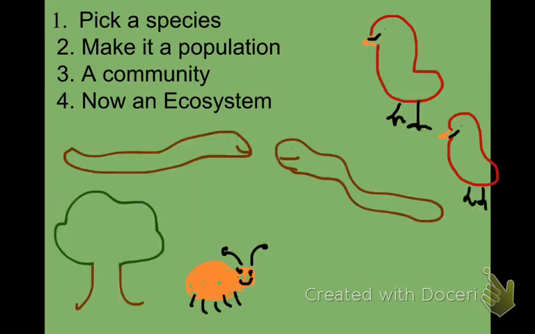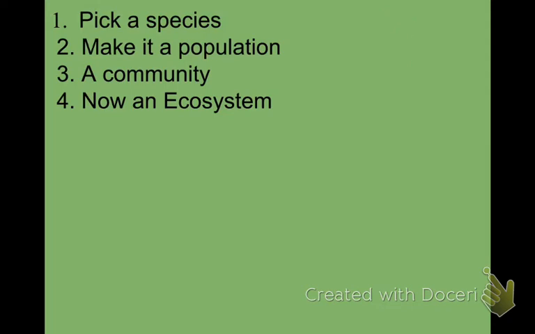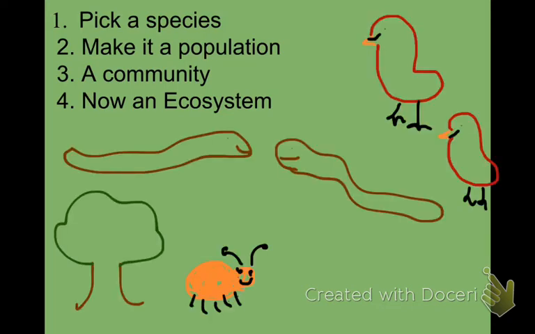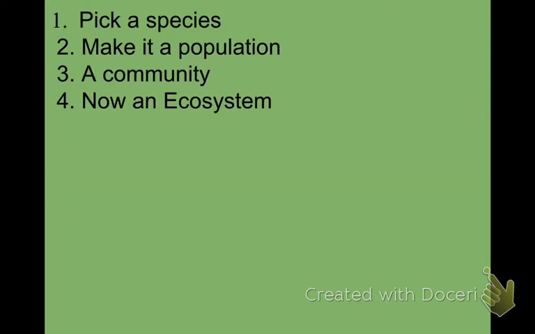Oh no, my thing went away. So in order to make this into an ecosystem, oh no, why does it keep doing that? We have to add our abiotic factors. I can't draw this on here because my computer's doing weird things. But in order to make it an ecosystem, abiotic factors we could add would be the sunlight, rain, or dirt. And you do not get to see my beautiful drawings because I don't understand what's going on with my computer. So let's go ahead and clear the screen so we can move on from this.